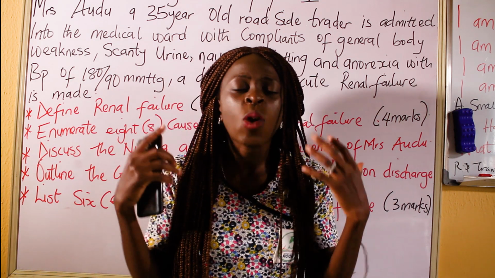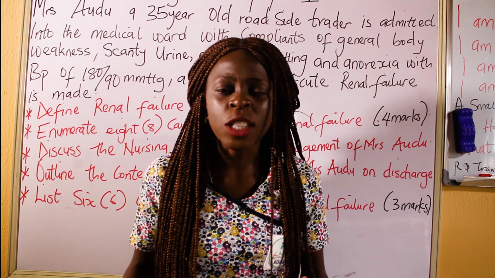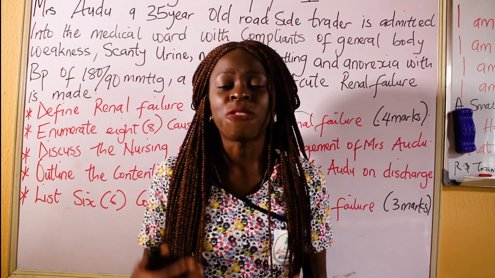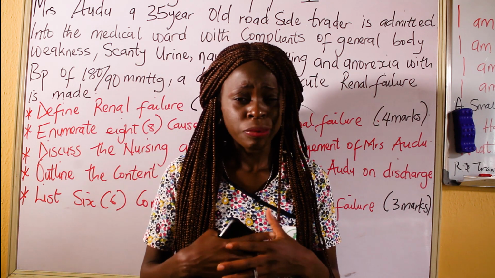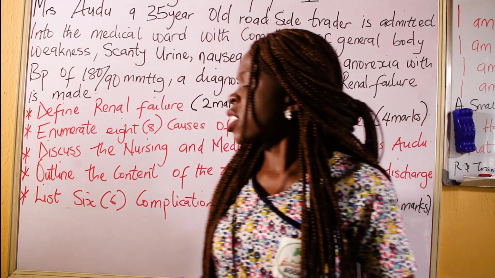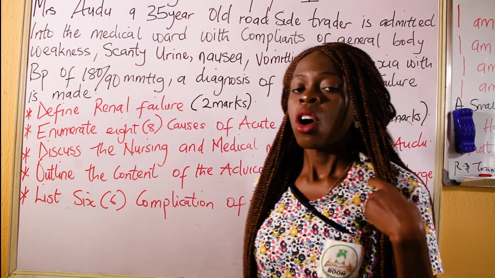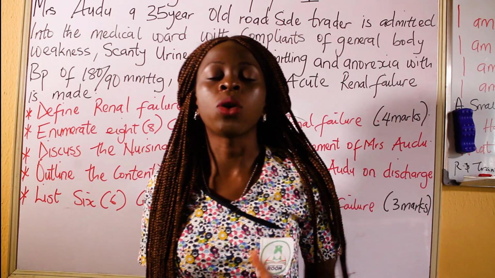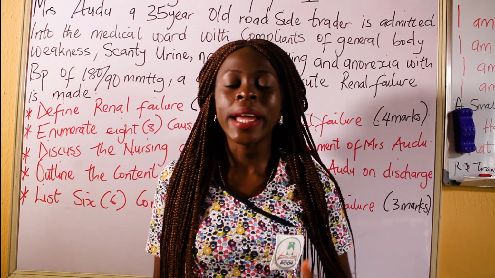So that is why you have to educate this patient on personal and environmental hygiene to prevent what? To prevent further infection that is likely going to damage the kidney. Then that takes us to the other question, which says: list 6 complications of acute renal failure.